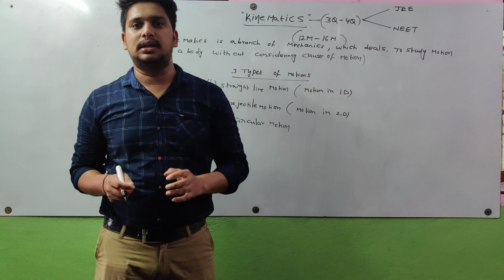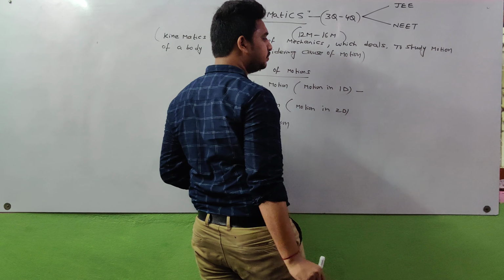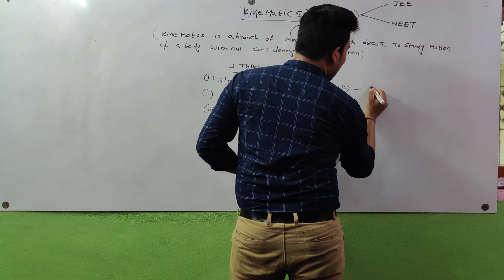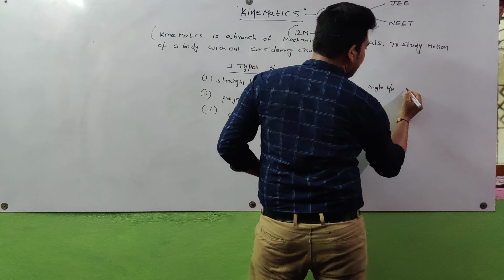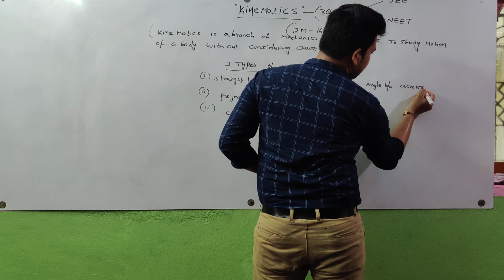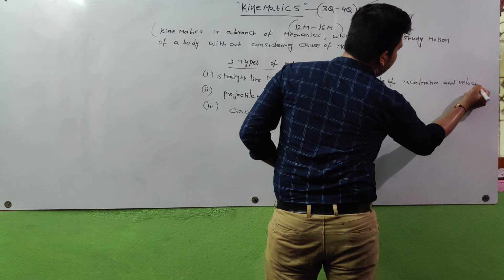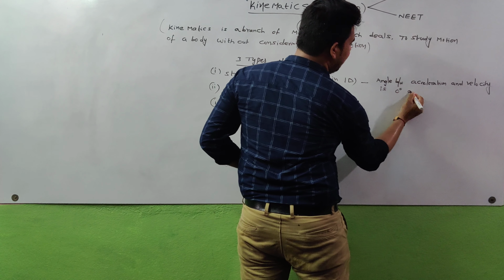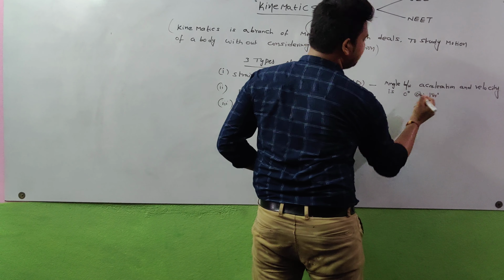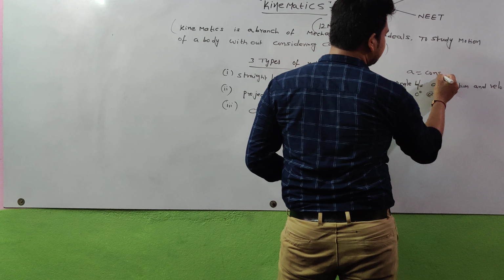When is it possible? In case of straight line motion, the angle between acceleration and velocity is 0 degrees or 180 degrees, and acceleration is constant here.